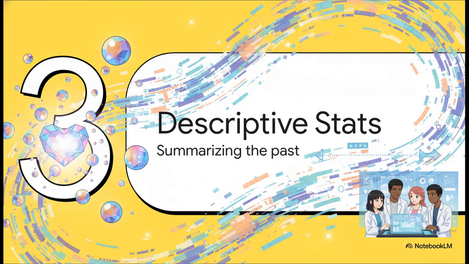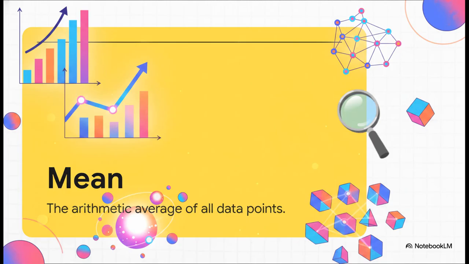Which brings us nicely to Section 3, descriptive stats, summarizing the past. This is the phase of our roadmap where we start finding the mathematical heart of our data. We might have millions of rows, and we need measures of central tendency to figure out what that data is trying to tell us. The most famous baseline here is the mean. It's just your standard arithmetic average. You add up absolutely every single number in your dataset and divide by the total count. It's highly reliable, used all over machine learning, and gives you a fantastic starting point for finding your typical data point.